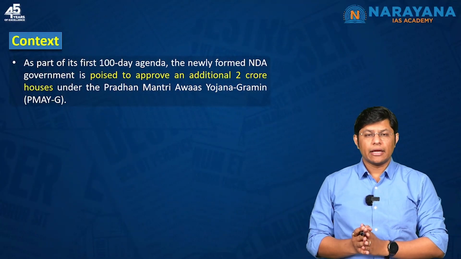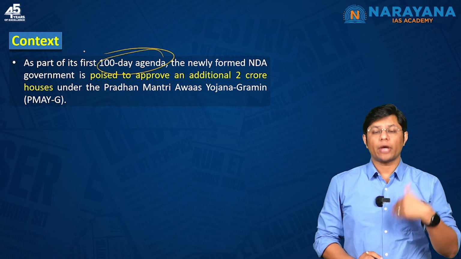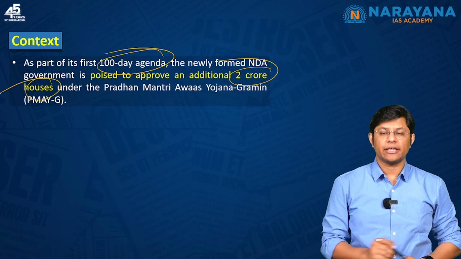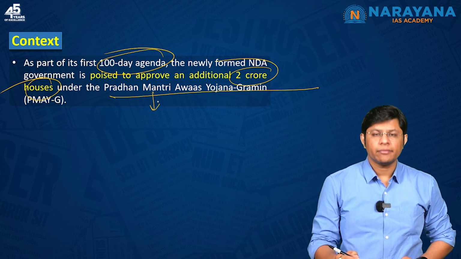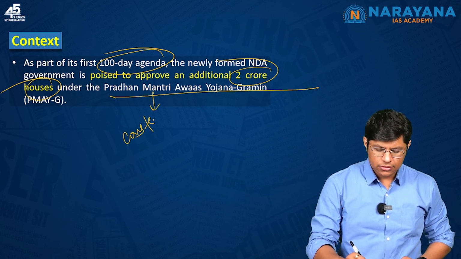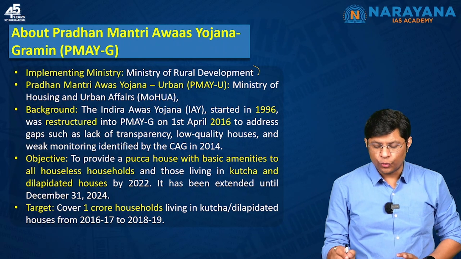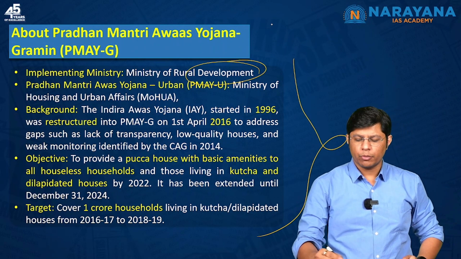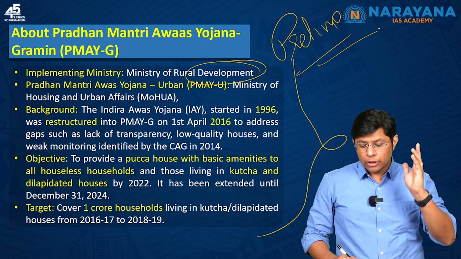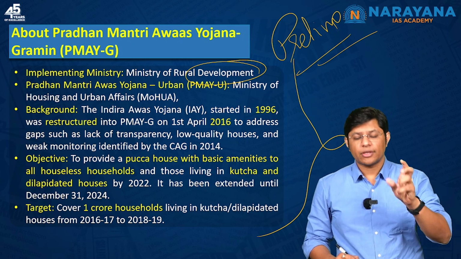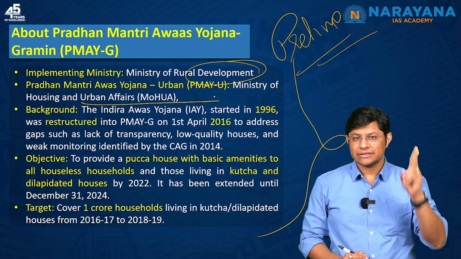Now it is a context. As part of its first 100-day agenda, the newly formed NDA government is poised to approve an additional 2 crore houses under the Pradhan Mantri Awaas Yojana Gramin. So under this scheme, the government constructs houses. So what is the scheme? The implementing ministry is the Ministry of Rural Development. All these points are very, very important for your pre-examination. Right? Then there is an urban component which is looked after by the Ministry of Housing and Urban Affairs. So these two ministries, please remember.